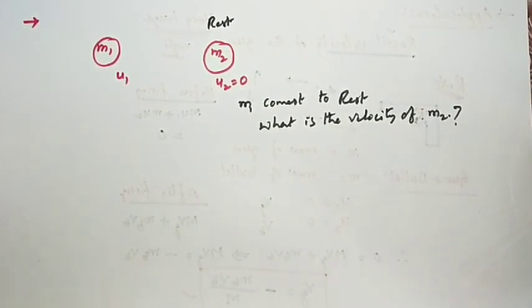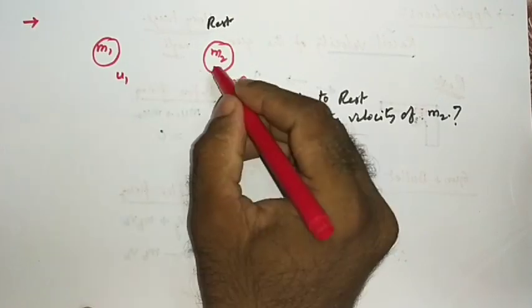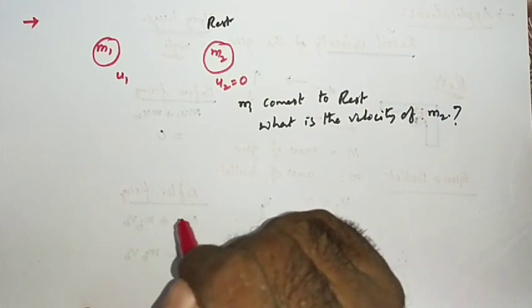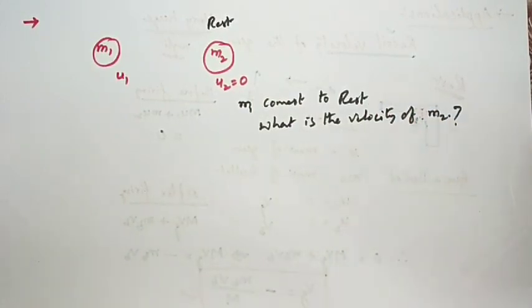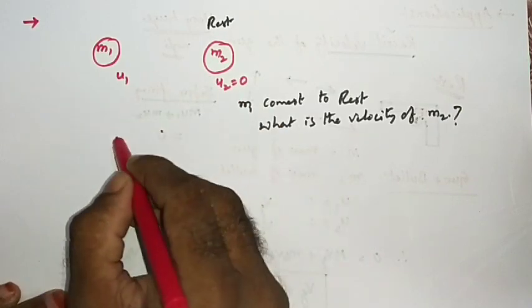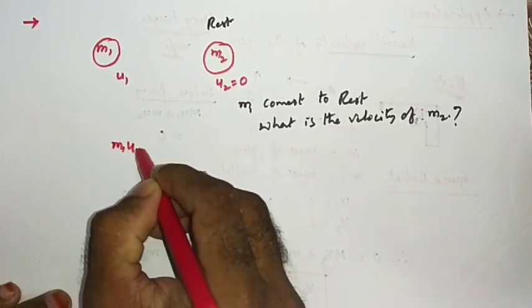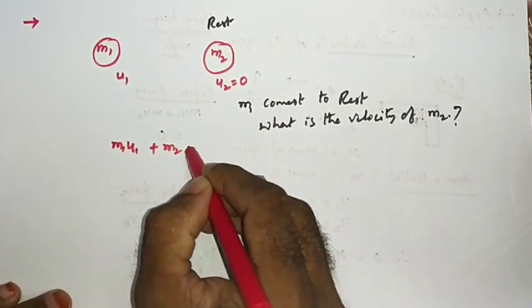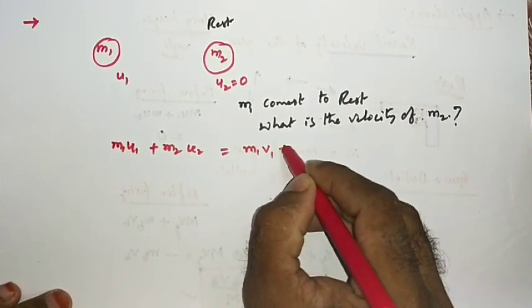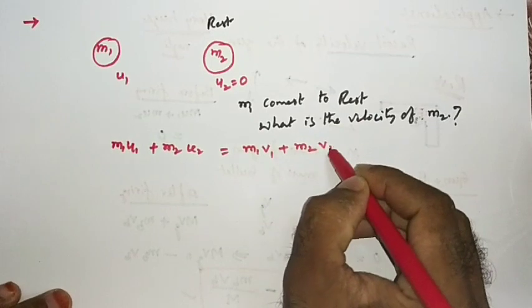After m1 hits m2, m1 comes to rest at this position and m2 is moving. With what velocity does m2 move? You apply the law of conservation of momentum. Before collision, m1 u1 plus m2 u2 is equal to, after collision, m1 v1 plus m2 v2.